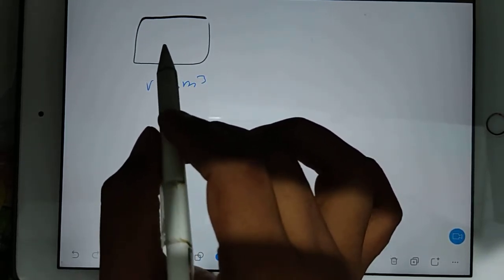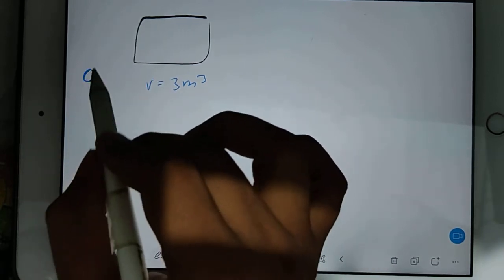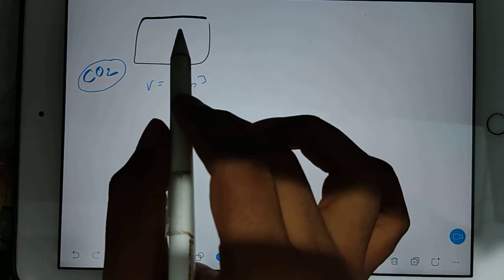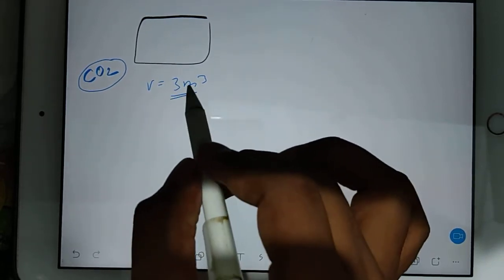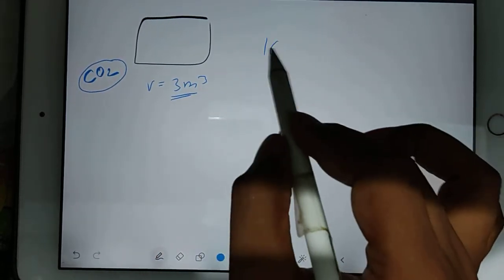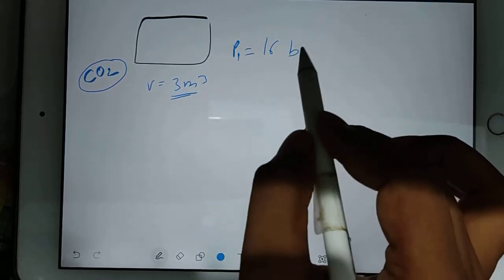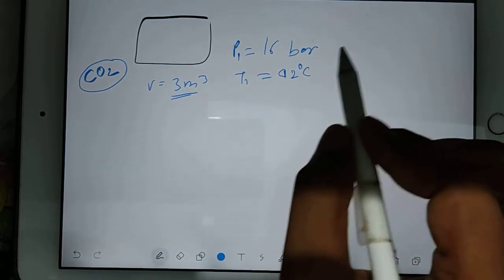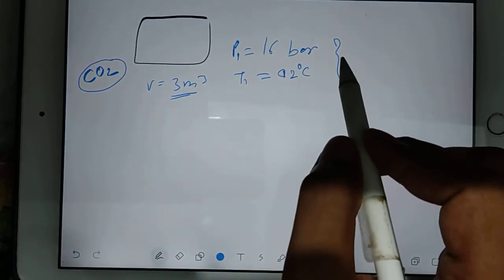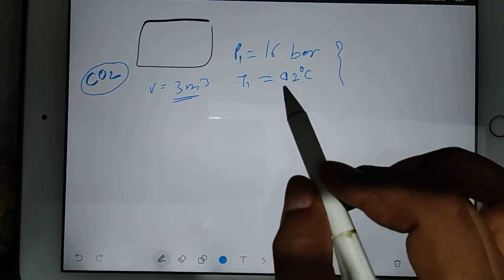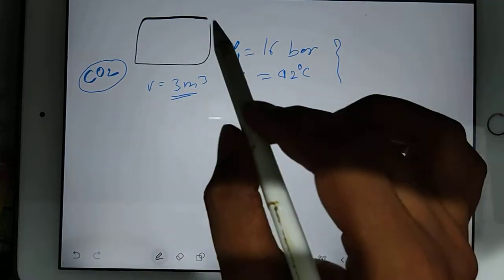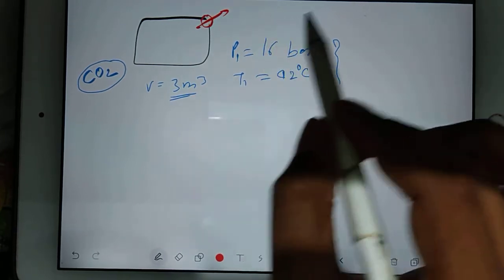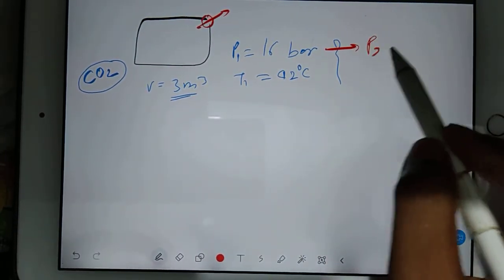And we are talking about CO2 gas inside the cylinder. An insulated rigid CO2 cylinder of 3 meter cube volume is initially at a pressure of 16 bar. Initially P1 was 16 bar and temperature T1 was 42 degrees Celsius. As the gas slowly leaks to the atmosphere, it means here you have some hole, through that hole gas is leaking outside. Its pressure finally becomes 10 bar. So pressure will reduce and pressure becomes 10 bar.